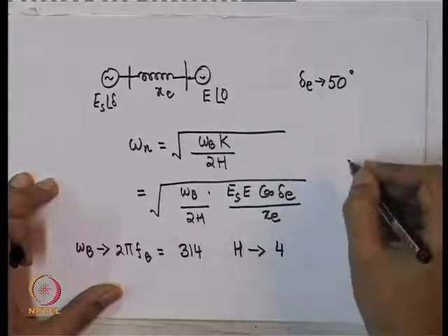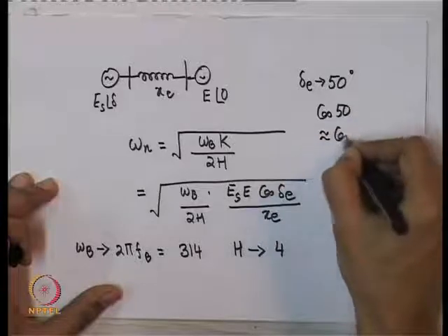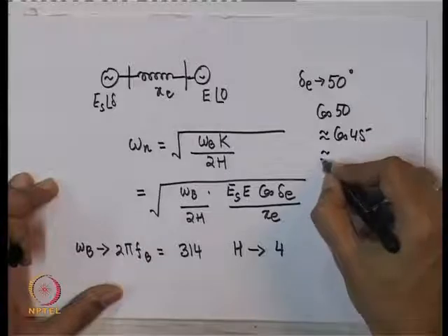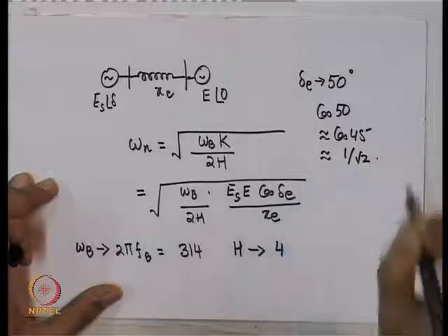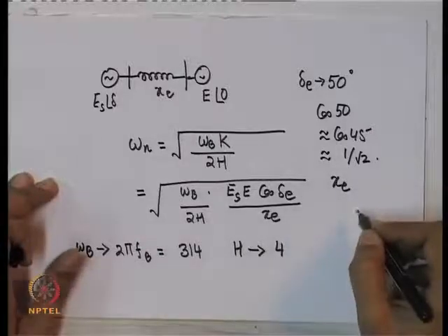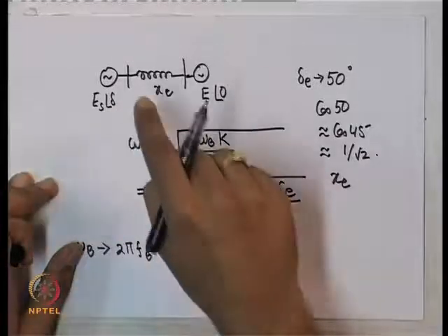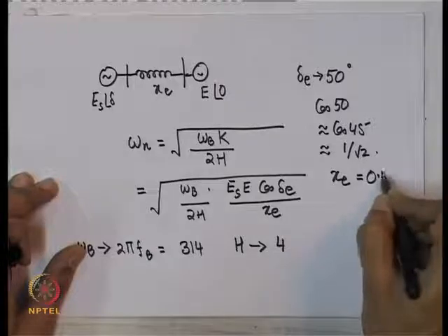So, cos delta E would be cos 50, which is approximately equal to cos 45, approximately 1 by root 2. XC, let us say, is a cumulative impedance of the transient reactance of the generator, the transformer, as well as the transmission line. Let us say it is 0.5 per unit.